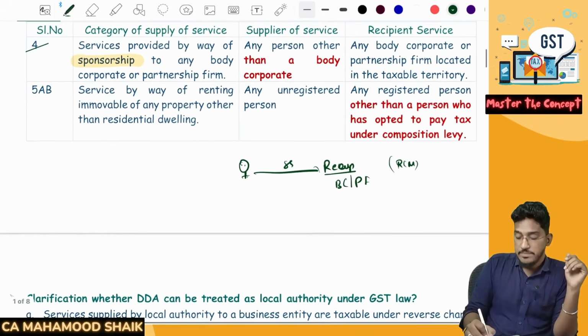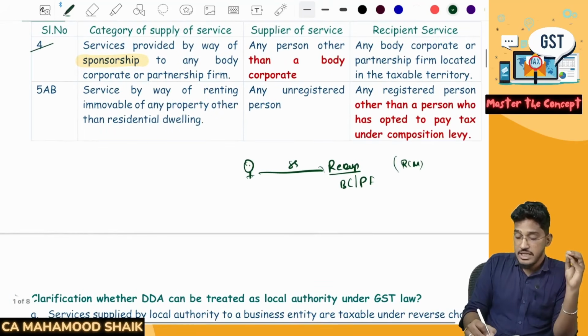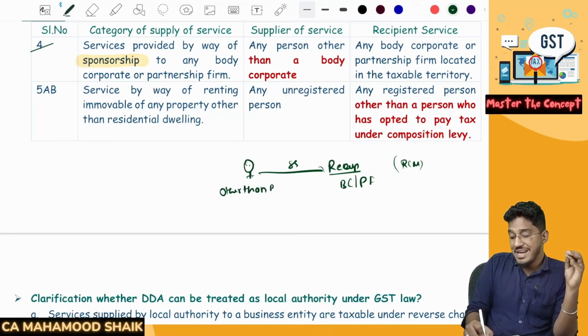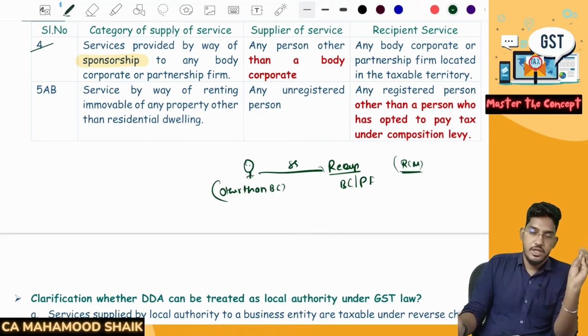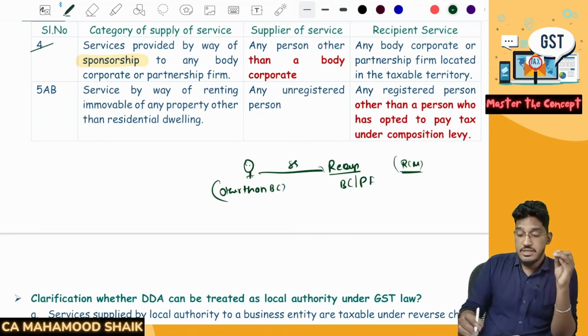What they have changed is, if the supplier of service, the person who is providing sponsorship services, is other than a body corporate, the supplier must be other than a body corporate, then only reverse charge mechanism applies. If the supplier of sponsorship services is a person other than a body corporate, and if the recipient is a body corporate or partnership firm, then only this will get covered under RCM.